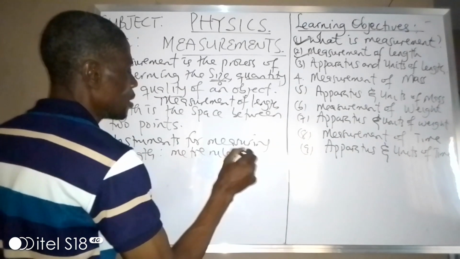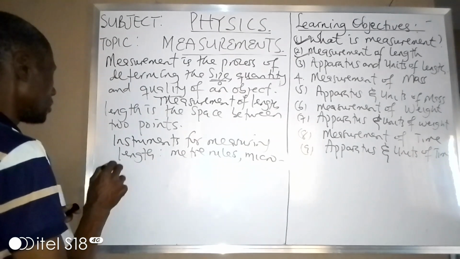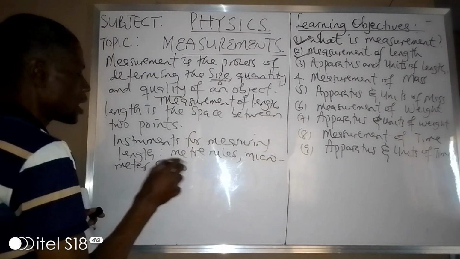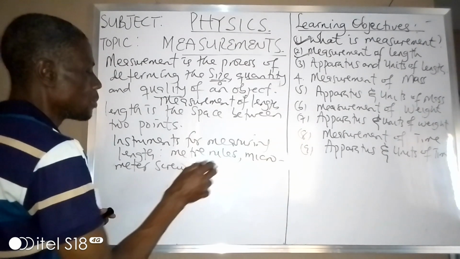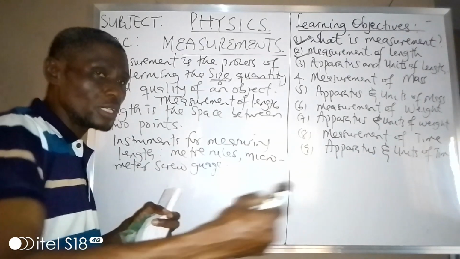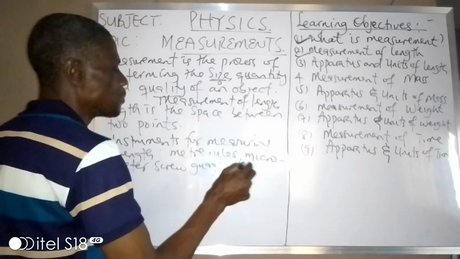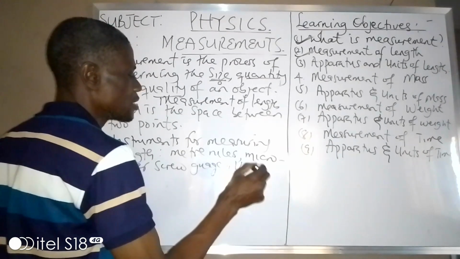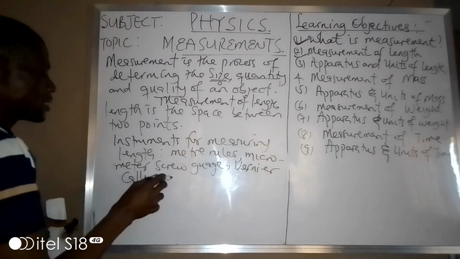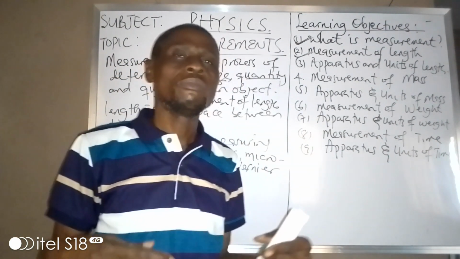You can also use a micrometer screw gauge. This one is normally used to measure the diameter of a wire, a very small object. We also have the vernier caliper, for cylindrical objects, cylindrical inside. So we can use the vernier caliper to measure that one.